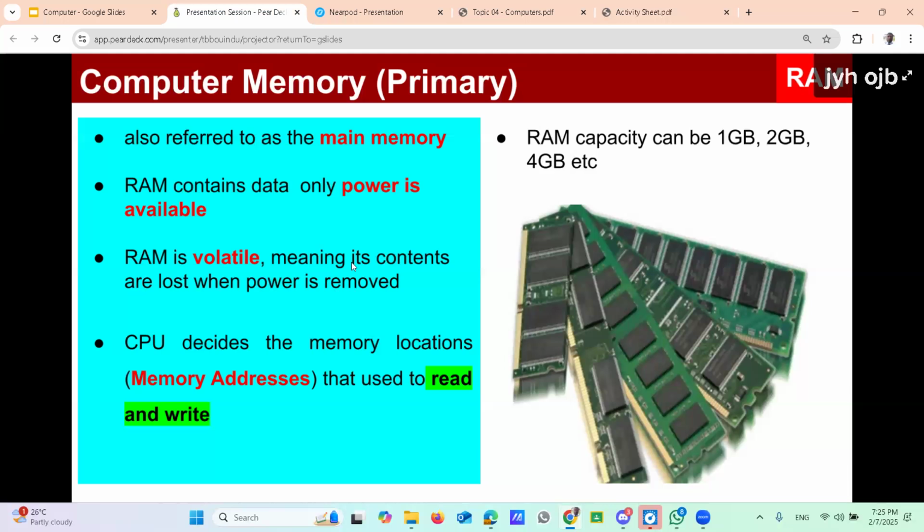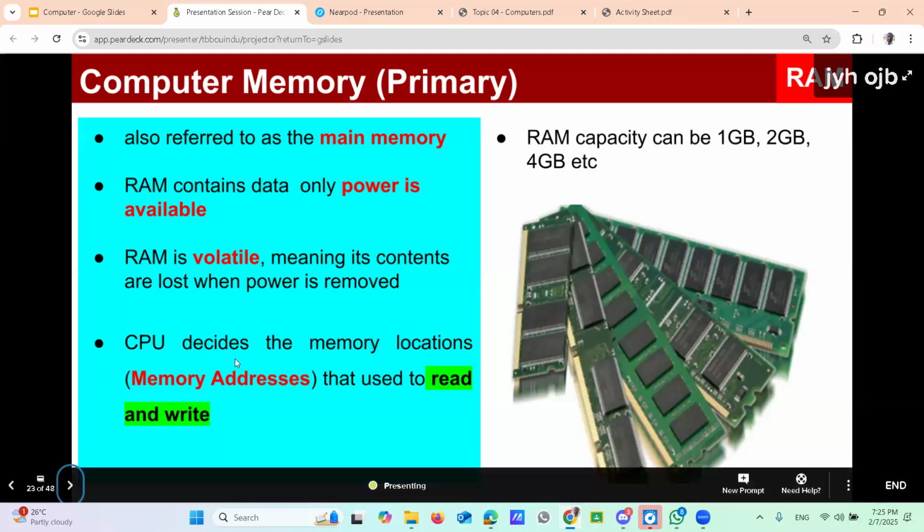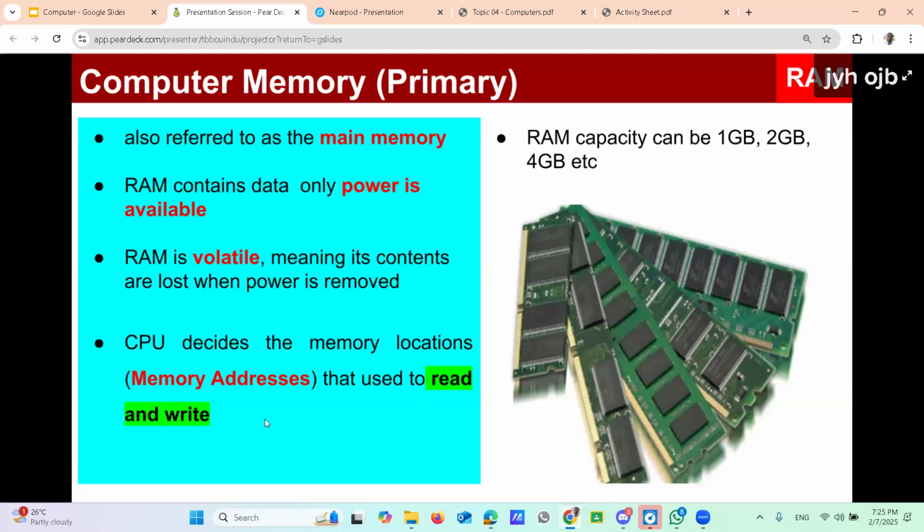Then remember these points. Another point, the last one: the CPU decides the memory location used to read and write. That memory location, the memory address, is what we identified earlier. The CPU decides the memory location where to write the data. Then how is data read from the RAM? The CPU decides that.